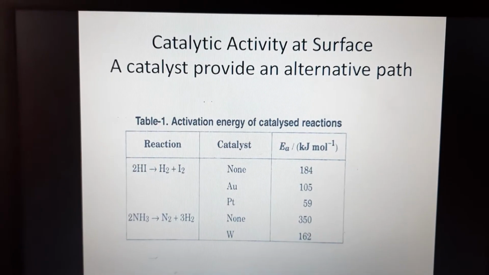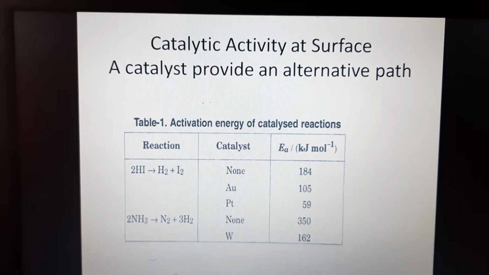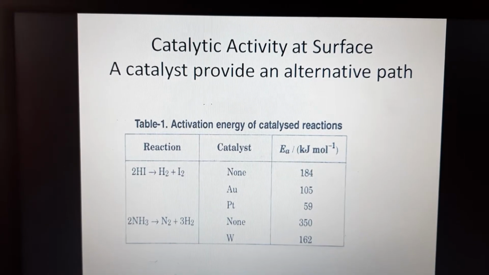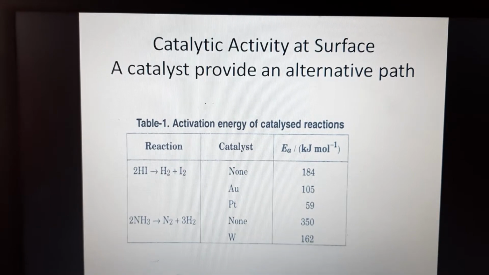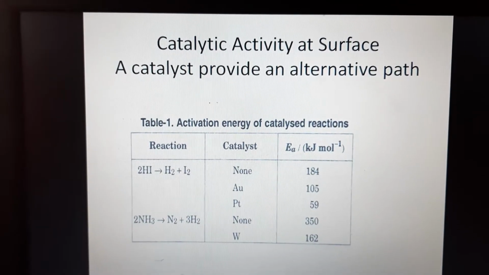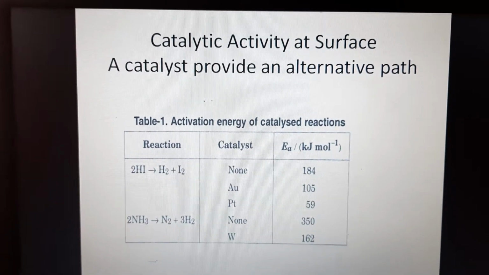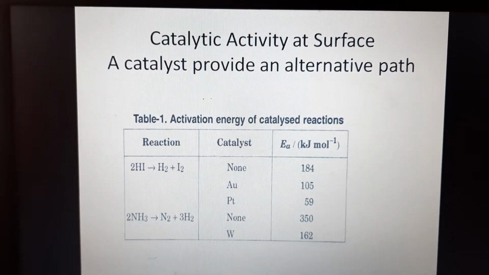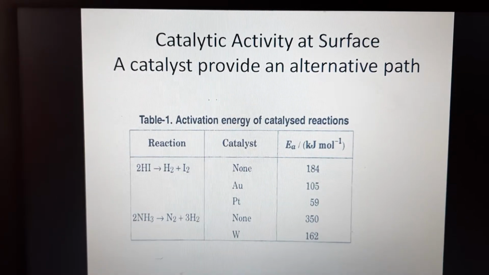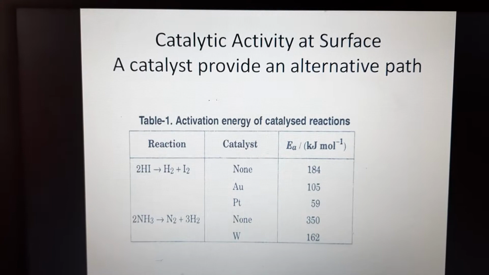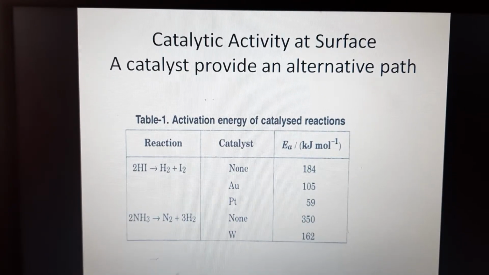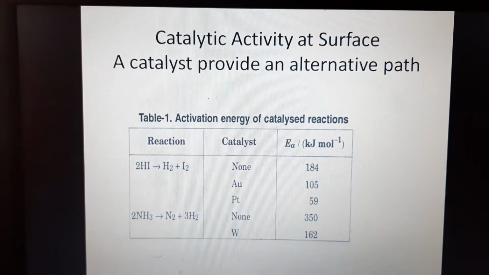A catalyst acts by providing an alternative reaction path with a lower activation energy. Table 1 shows that for the dissociation of HI into hydrogen and iodine, in the absence of a catalyst the activation energy is 184, but in the presence of platinum it is 59, and in the presence of gold it is 105 kilojoule per mole.